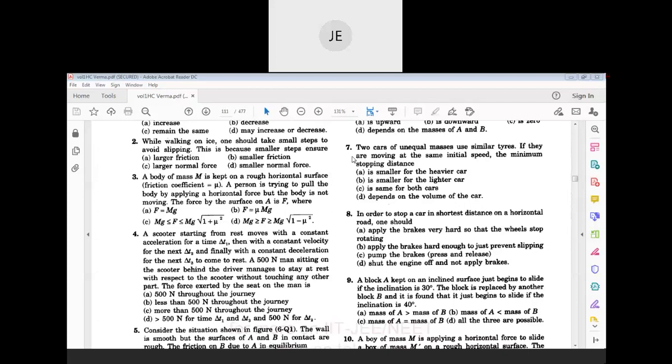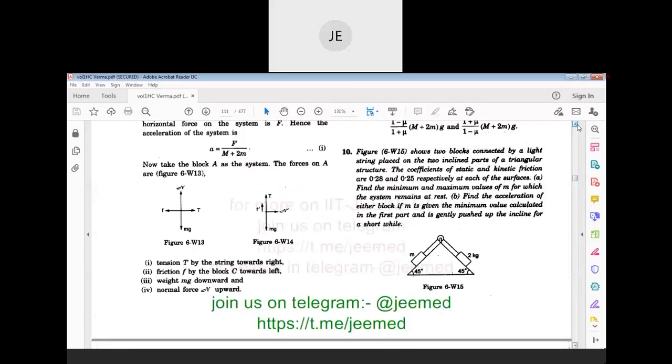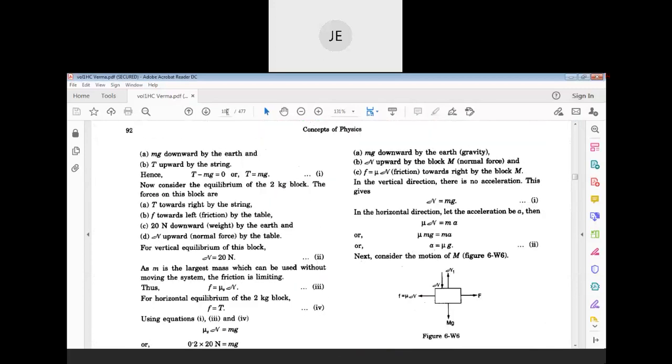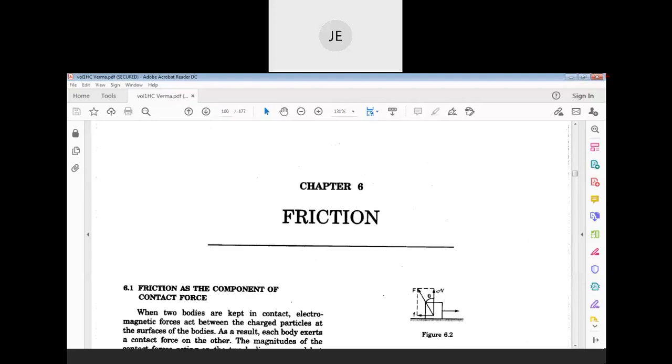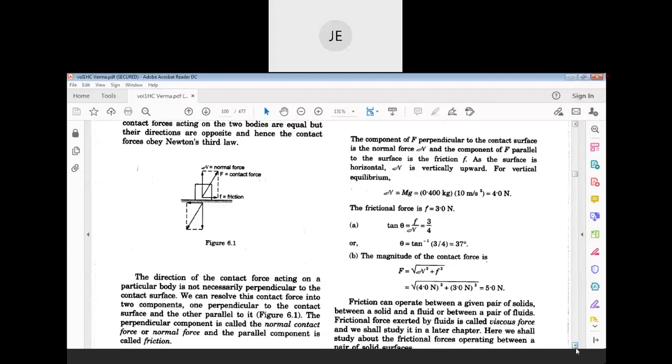What was the contact force expression? See here, square root of normal force square plus F square. So here normal force is mg and F is mu mg.